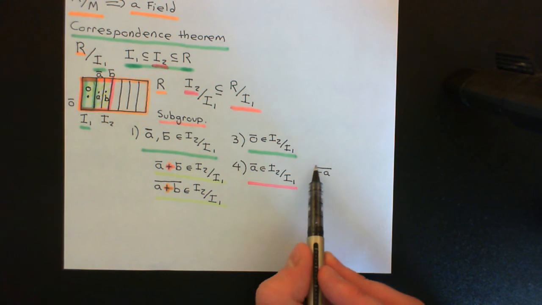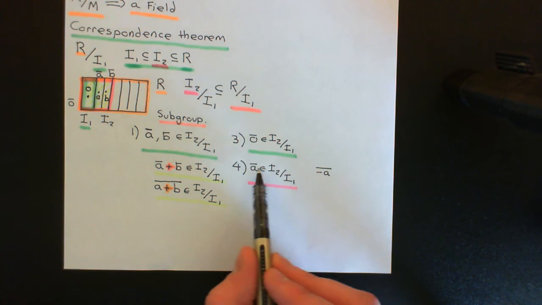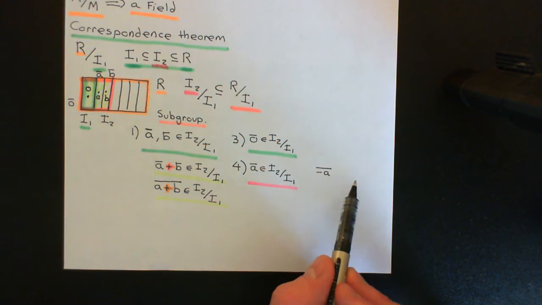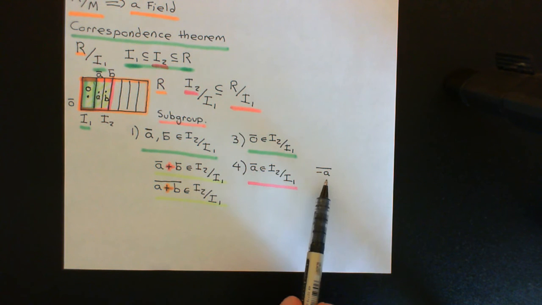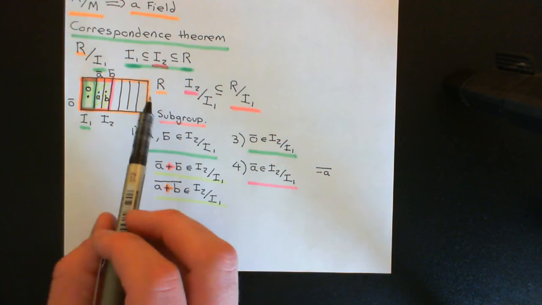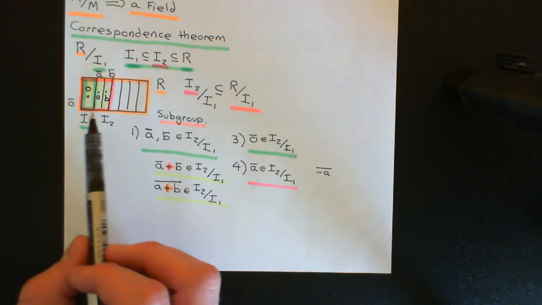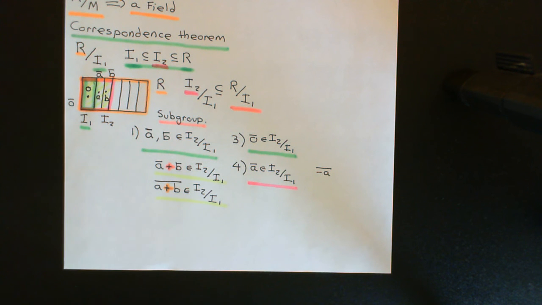Okay, so we just take the coset that contains that, and of course when we add those two cosets together, you'll get the additive identity coset, because you can just take a representative from here, you might as well take A, you can take a representative from here, you might as well take negative A, add them together in the initial ring, you'll get the additive identity, take the coset that contains that, you'll get the additive identity coset. Okay, so bingo, this is the additive inverse of this coset here.